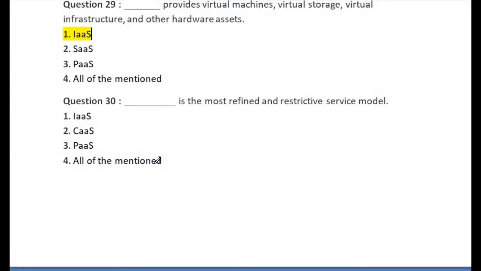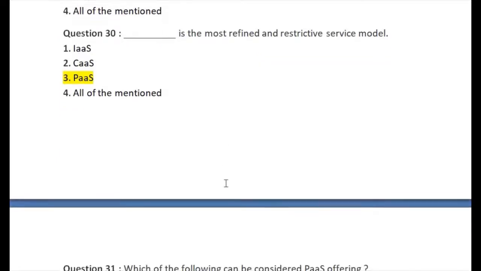Let's go for question number 30. Blank space is the most refined and restrictive service model. So the right answer of question number 30 is option number 3. Platform as a service is the most restrictive and refined service model.